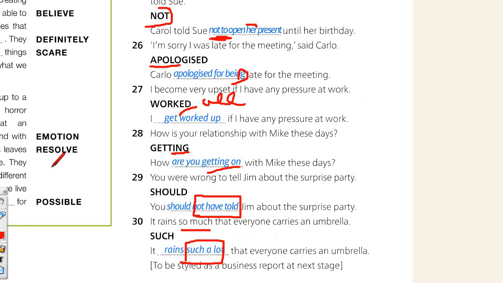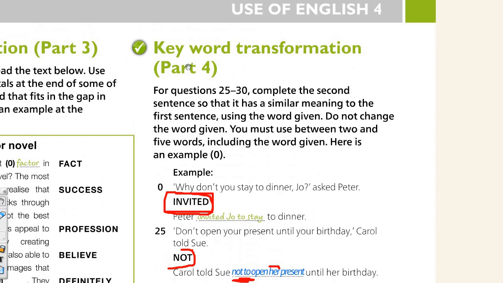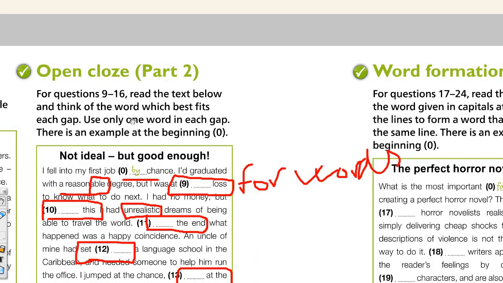So please record these mistakes in the right section. The sections are very difficult. 4, 3, 2, 1. Surprise.